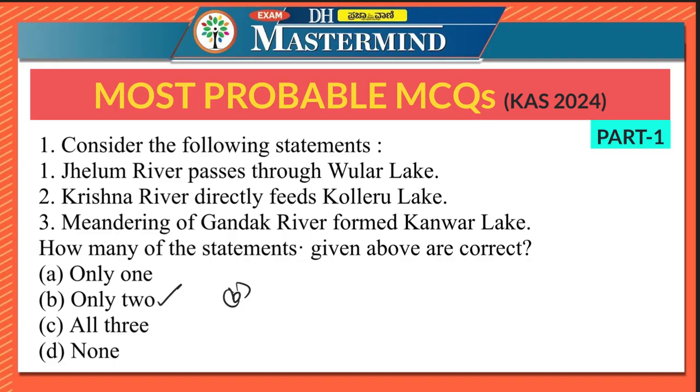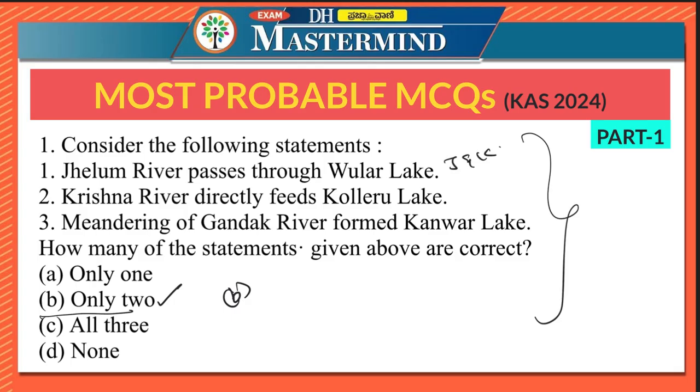So the chances of this question appearing as it is are more. The probability is usually very high. That is why you have to note down the question statements and also note down the option. Here the option is option B, only 2. The Jhelum River originating in the Himalayas passes through Ular Lake in Jammu and Kashmir. So this statement is correct.